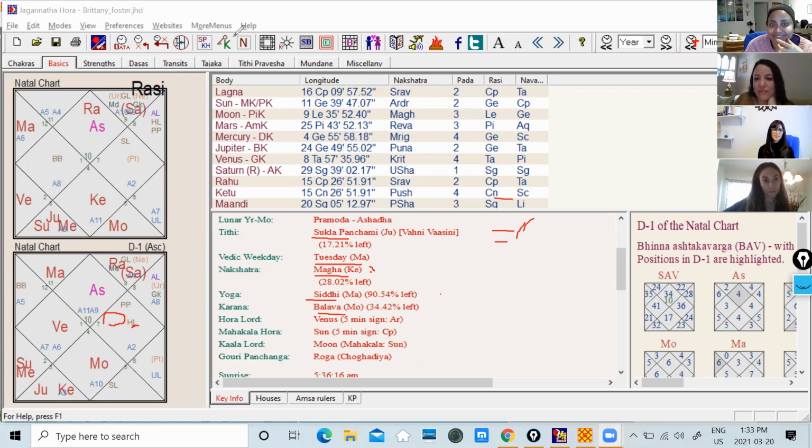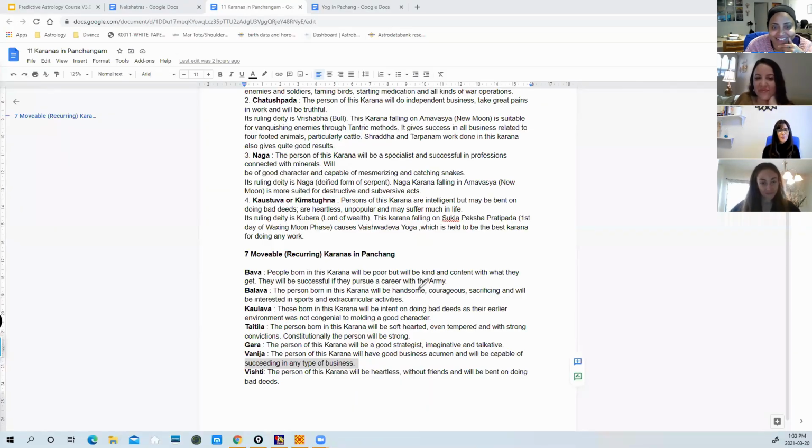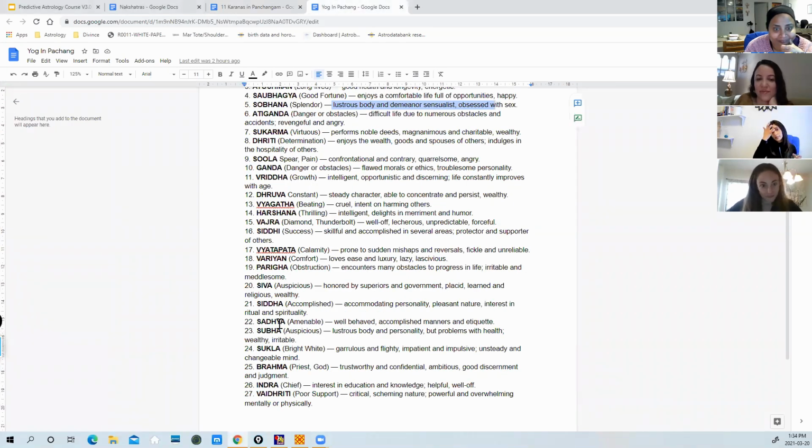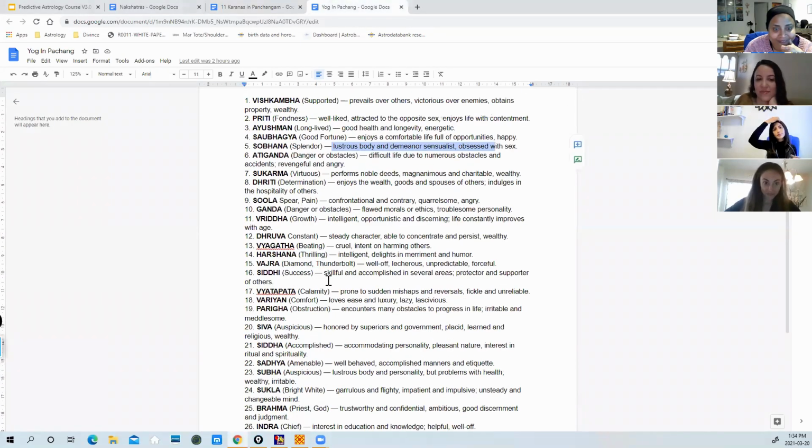Same as what Lennis has. So if I go back to my sheet here to talk about what your nature is, as per Vedic astrology, what you should have as strengths and your weaknesses. So first read out the yoga. Yoga is Siddhi. So let's go to the yoga tab. And you see Siddhi is the same as what we read about Lennis: skillful and accomplished in several areas, protector and supporter of others. And that's what you are, right? Am I right? Yeah. And then yes, go ahead. Oh, I was just agreeing.